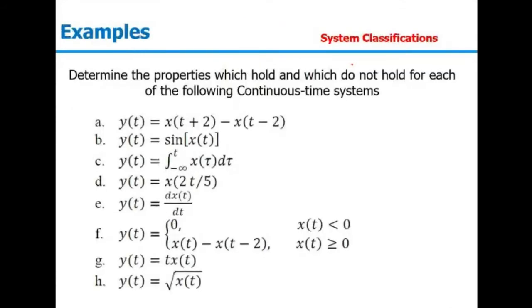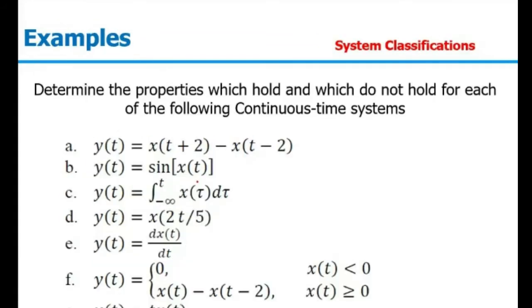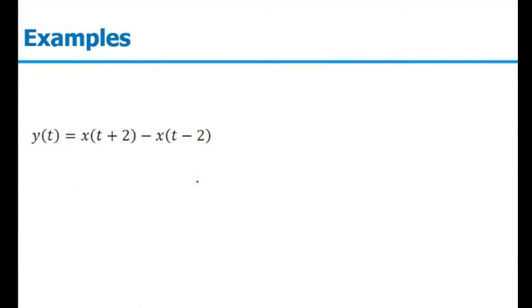The first one is y(t) equal to x(t plus 2) minus x(t minus 2). For all these examples from A to H, a total of 8 examples, we need to comment on the system properties. That is causal or non-causal, linear or non-linear, static or dynamic, time variance, and stability. So let's discuss the first one: y(t) equal to x(t plus 2) minus x(t minus 2).